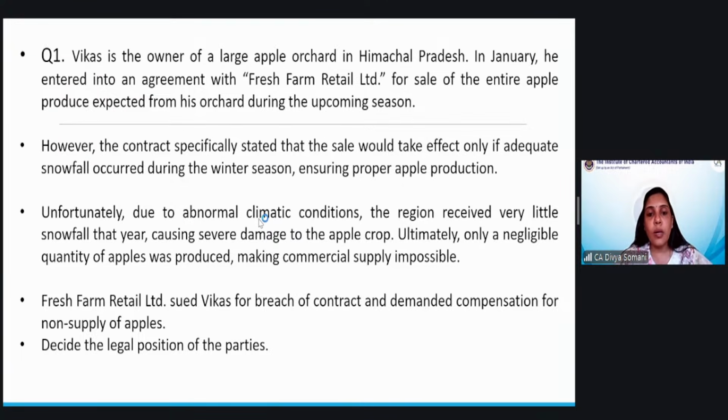Unfortunately, due to abnormal climatic conditions, the region received very little snowfall that year, causing severe damage to the apple crop. Ultimately, only a negligible quantity of apples was produced, making commercial supply impossible. Fresh Farm Retail Limited sued Vikas for breach of contract and demanded compensation for non-supply of apples. Decide the legal position of the parties. Just read it slowly again and then answer in the chat box.